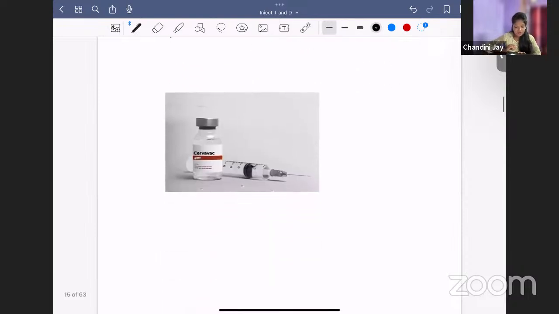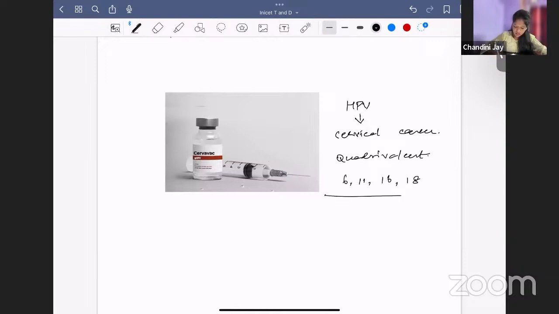The next recent advance is Cervavac. So what is this vaccine for? For which disease? Cervavac. Any idea? Cervavac is for? To prevent HPV, human papilloma virus. Okay. What is the problem with this HPV virus? It causes cervical cancer in women. Okay. So to prevent HPV, India has indigenously produced Cervavac. It is a quadrivalent vaccine. So what are the strains there? 6, 11, 16, 18. So HPV, 4 strains, 6, 11, 16, 18.